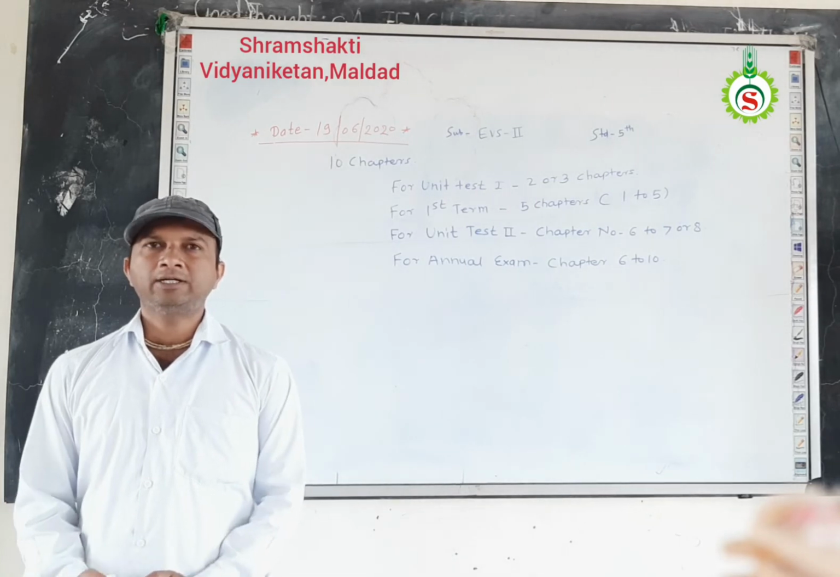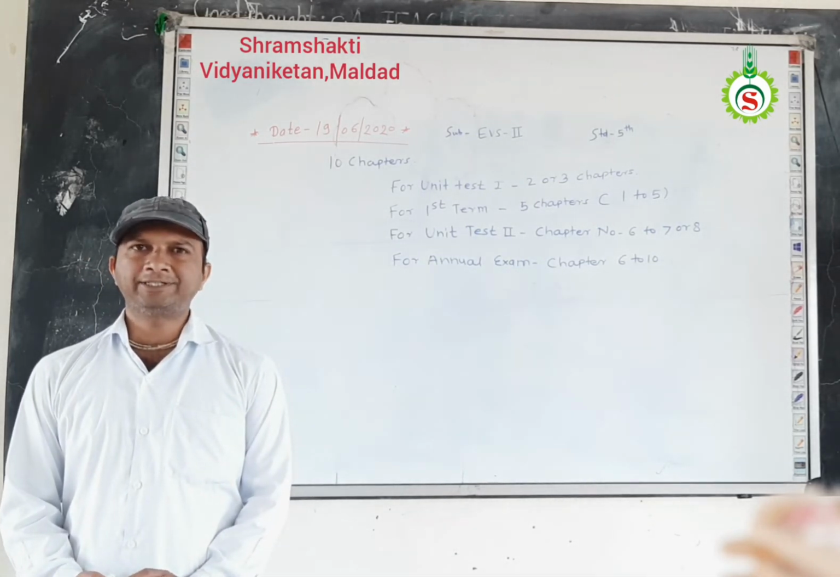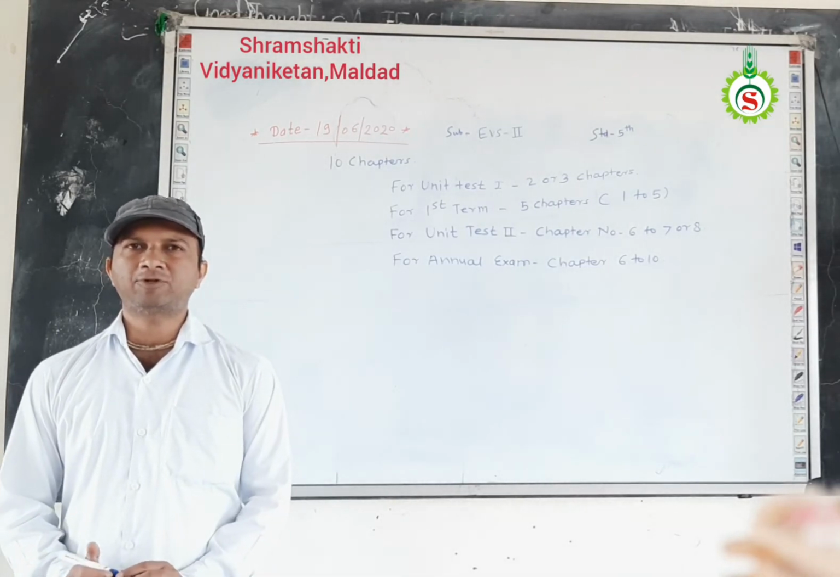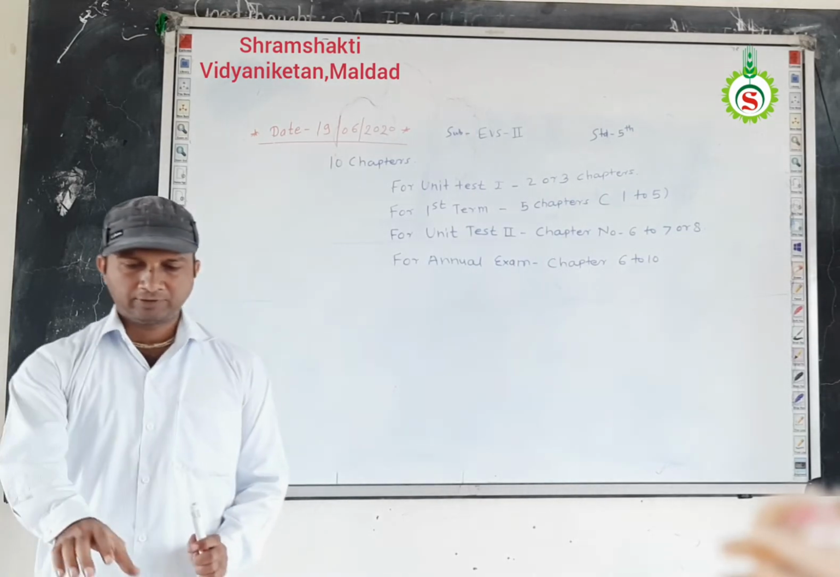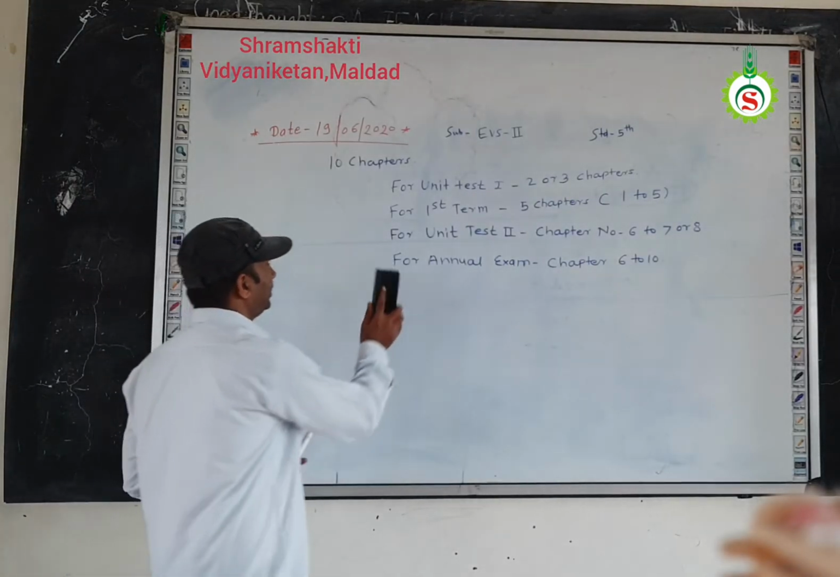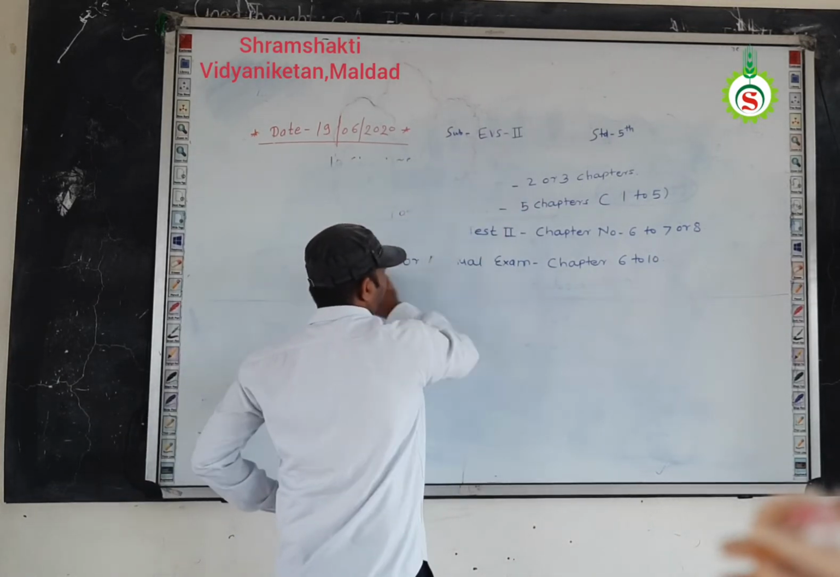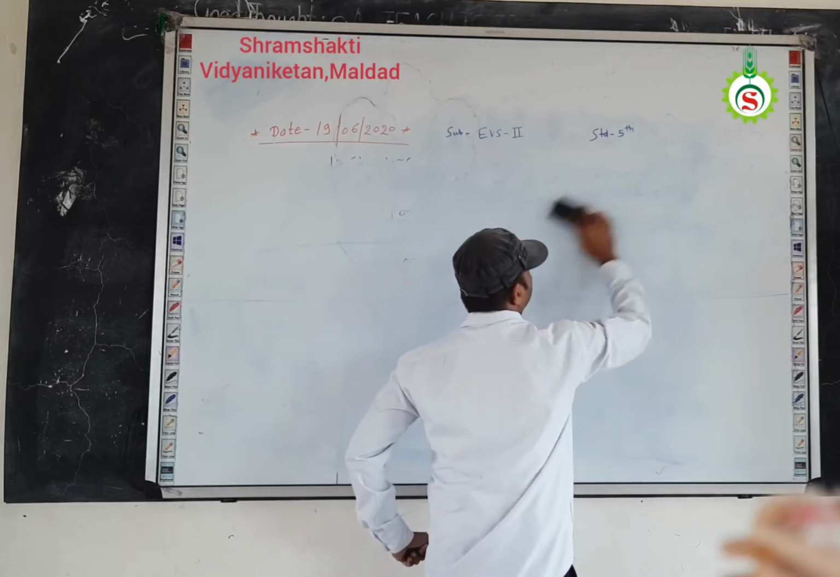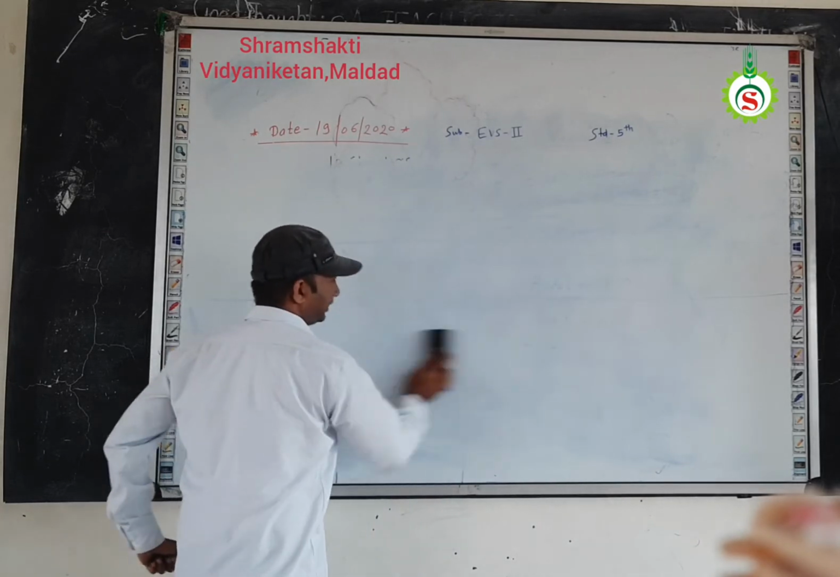Okay, so total in environmental studies part 2 we have 10 chapters, out of which 5 chapters are for the first term and remaining 5 chapters are for the second term examination. Okay, so this is all about the syllabus. Now we are going to study the first lesson of our environmental studies part 2. The name of the lesson is what is history.